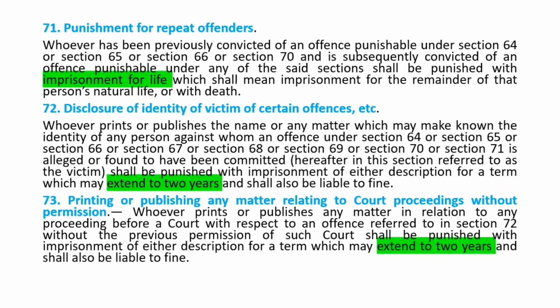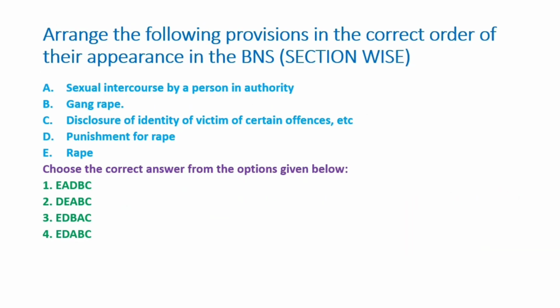Now we'll do a practice question. Arrange the following provisions in the correct order of their appearance in the BNS section wise. First one is sexual intercourse by a person in authority, gang rape, disclosure of identity of victim of certain offences, then punishment for rape, then rape. So for this we need to know about the sections. Section 68 deals with sexual intercourse by person in authority. Gang rape is section 70, disclosure is section 72, punishment for rape 64, and rape is 63. So the correct order is E, D, A, B, C. That is option 4.